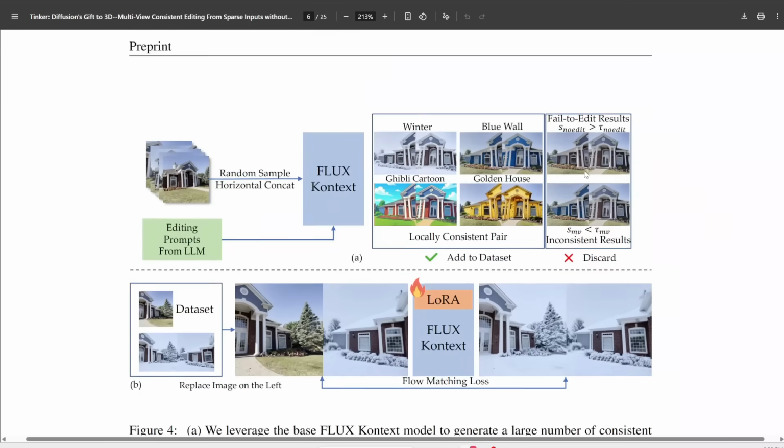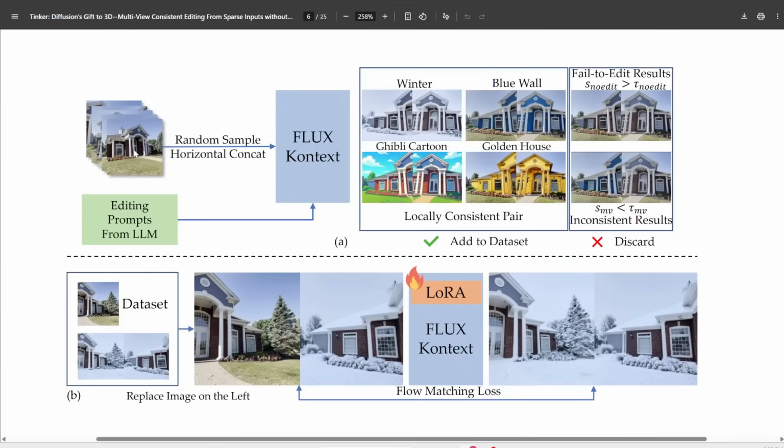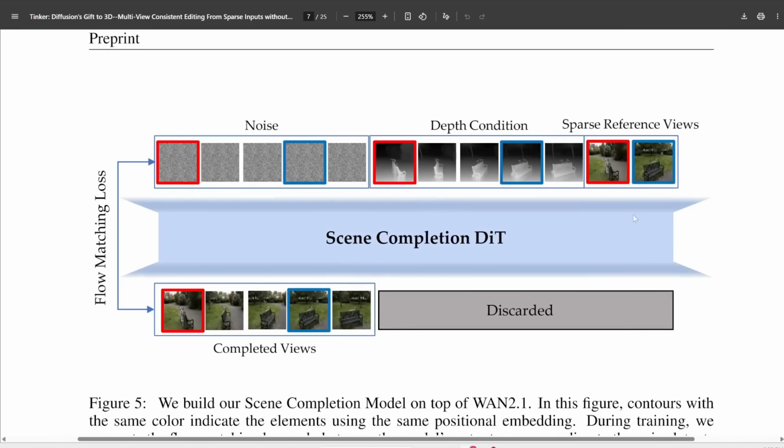Now, how this works under the hood is you would have your 3D scene and input a prompt on how you want to edit the scene. And it would use Flux Context, which is one of the best AI image editors, to actually edit one or a few frames from the scene. And after generating those reference frames, it's able to kind of fill in the blanks and generate the rest of the 3D scene with the edit.